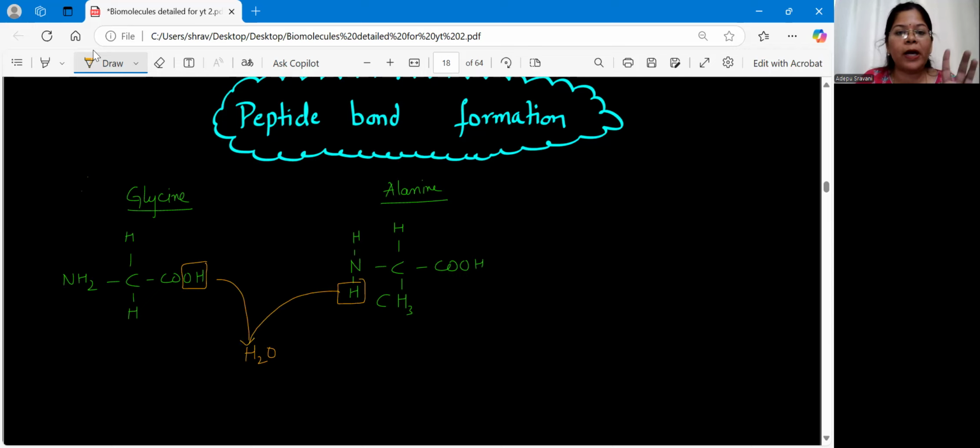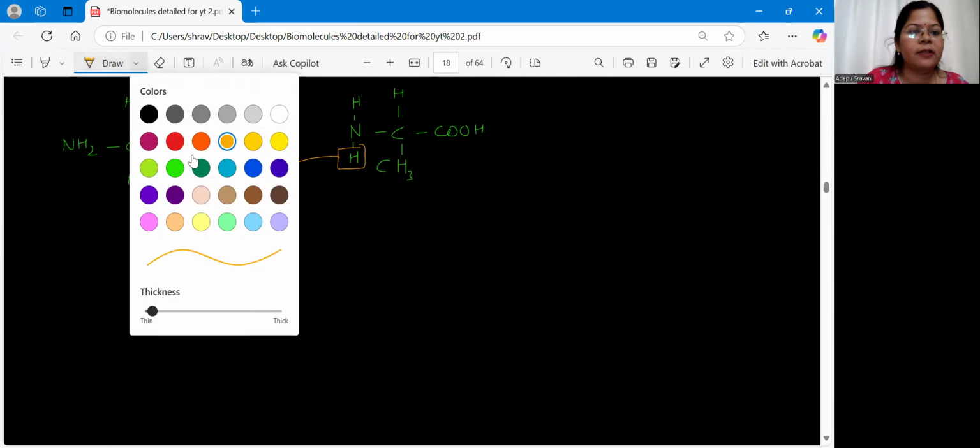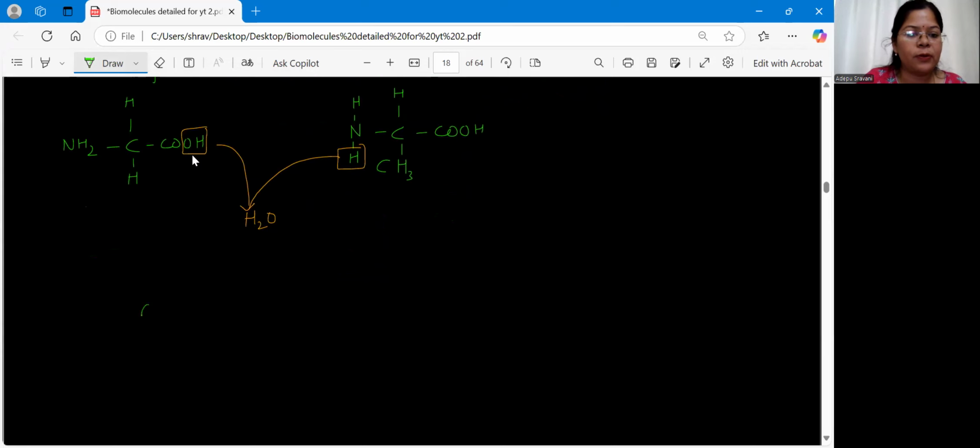Clear? And now I can show the peptide bond formation. So what is left here? Let me write that down first and then I'll tell you. Say this is CO, C double bond O. Okay, so I'm left with this structure. And here if I talk about alanine, NH, isn't it?